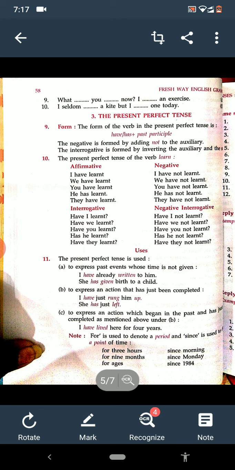Now see, what are the uses of present perfect tense? To express the past event whose time is not given. I have already written to him. She has given birth to a child. Secondly, to express an action that has just been completed.